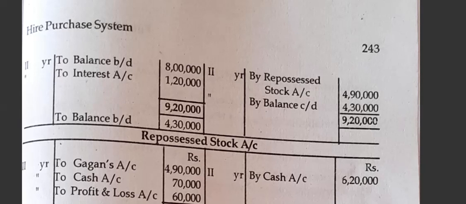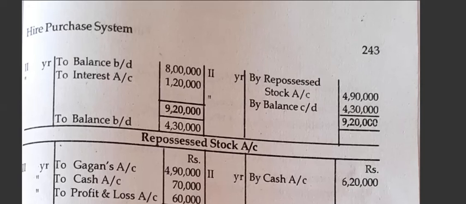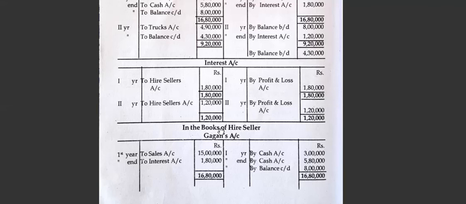Okay, now his account is over. Now in the books of the hire seller we have to open the account. Okay, the hire seller's account, we have to open Gagan's account. Gagan's account, first entry will be, first year, Gagan's account debtor to sales account, that is the total sales price. 5 lakh per truck, 3 trucks, so 5 lakh into 3, 15 lakh.